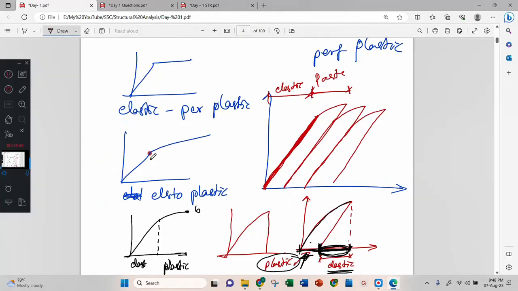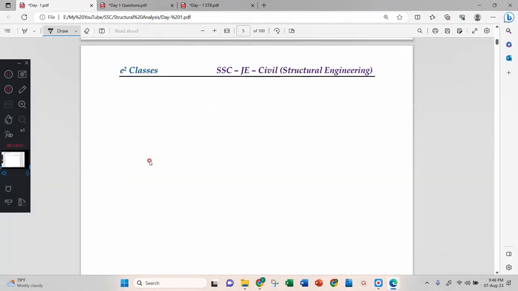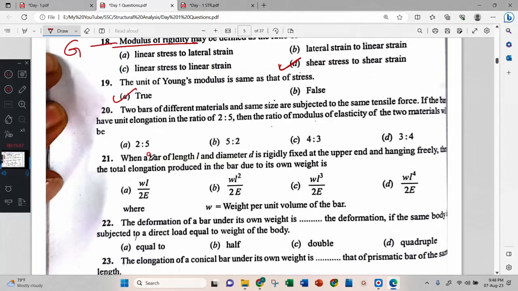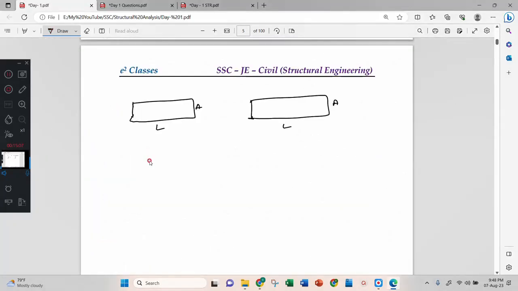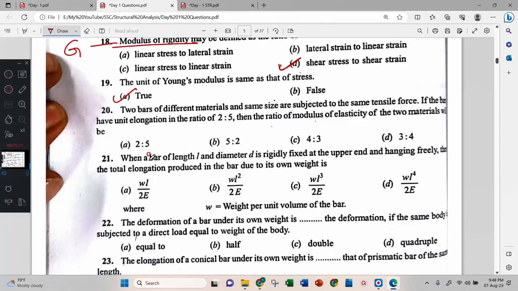We'll draw that first. This is one bar, this is another bar, same size, meaning same area, same length. Same material means this is also E, this is also E. Subjected to same force.